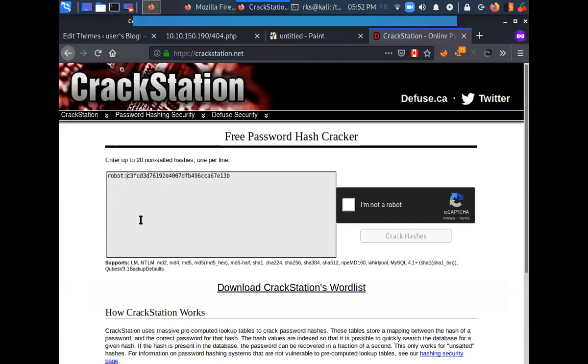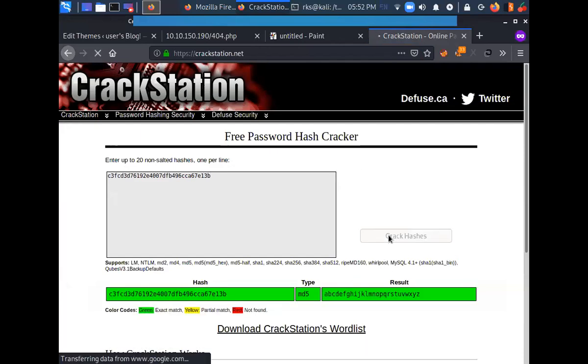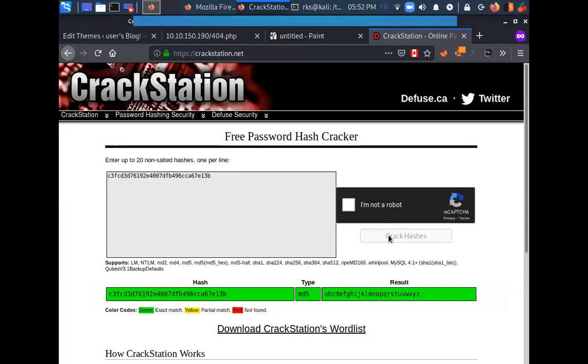Let's just keep the hash and remove everything else. And I was able to crack the hash within a second. I can see it says the password is ABCD all the way to the Z.